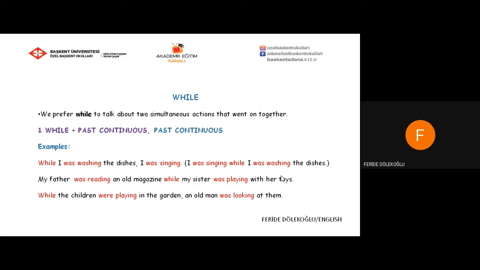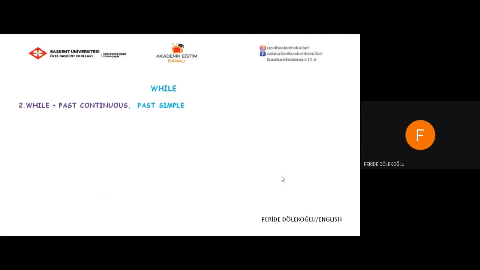While the children were playing in the garden, an old man was looking at them. While plus past continuous, past simple. As you see, after while, we use past continuous again. Let's look. While I was leaving home, the postman came.